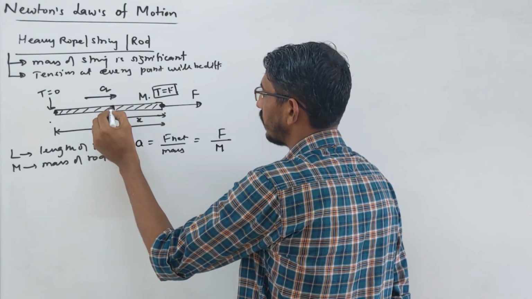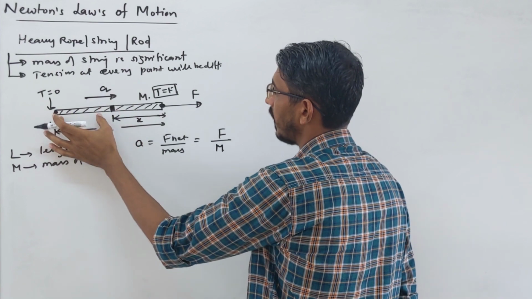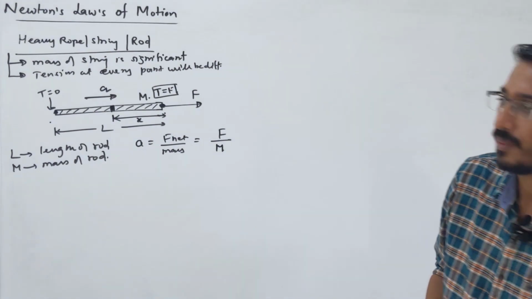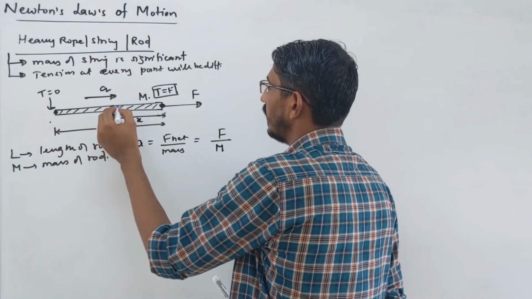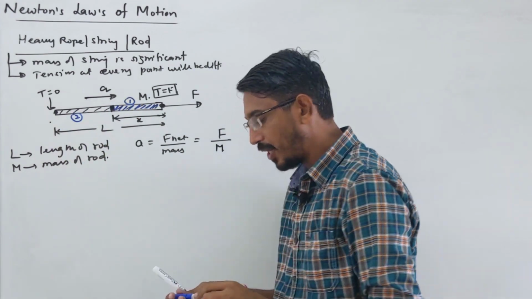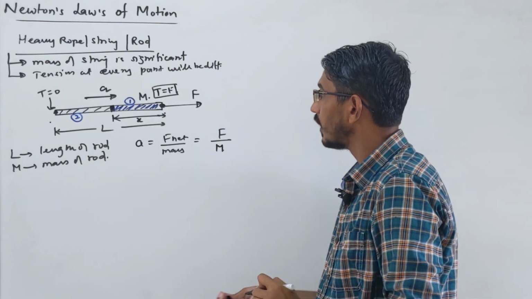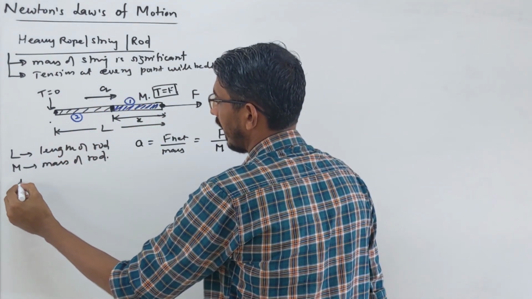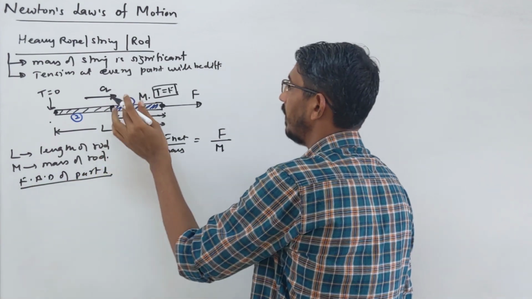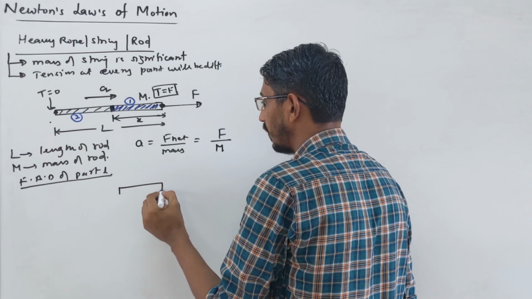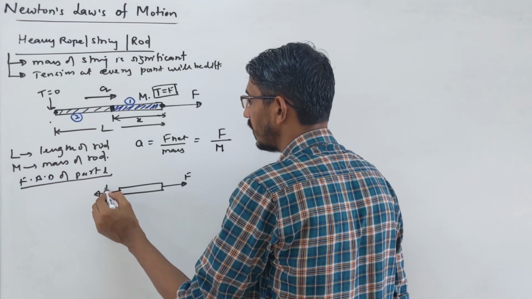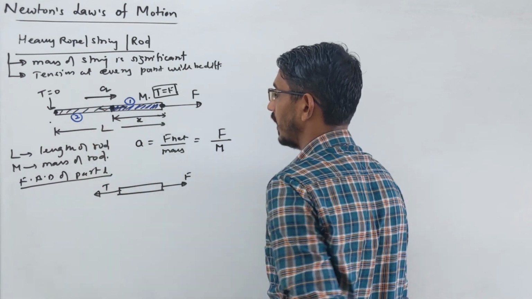FBD means, suppose you have to find tension at this point. We have two parts now, this part and that part. Let's give them names, part number 1 and part number 2, to understand this. You can take FBD of any part. It's your choice. Suppose you take FBD of part 1. You pick that part, cut it and put it here. Here we applied force F. Here we have to find tension T, acting this way. On both sides T.